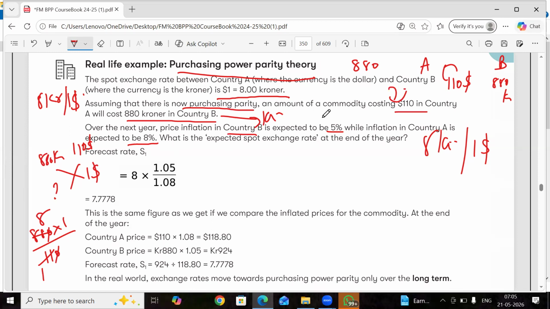Inflation in country B is going to be 5%. And in country A, inflation is expected to be 8%. So, country A's currency is going to weaken. Country A's currency is going to weaken. So I'll tell you country A and country B. Country A's currency is what?